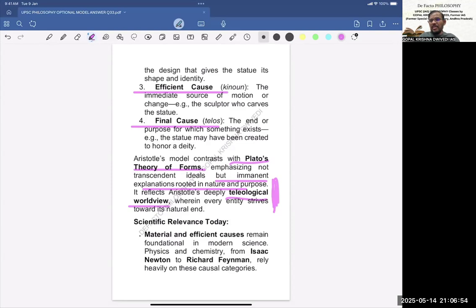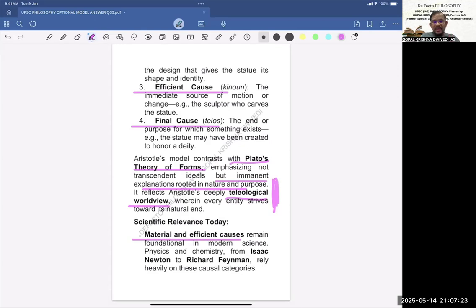Now, the second part of the question will come: scientific relevance today. What is the scientific relevance of these four causes which were propounded by Aristotle? First, material and efficient causes remain foundational in modern science. The students or viewers who have studied science know very well that in physics and chemistry, material and efficient causes are taught.